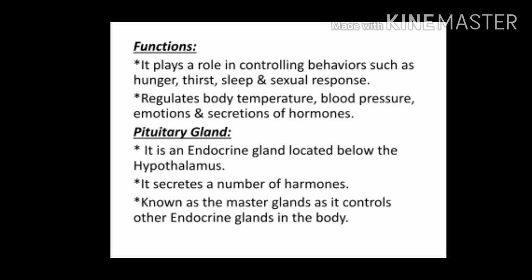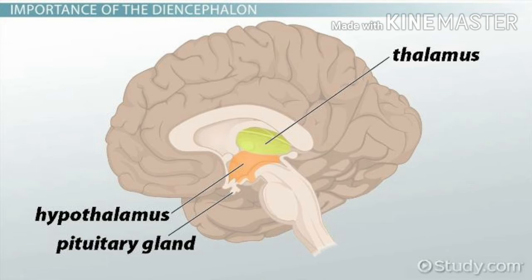Pituitary gland. It is an endocrine gland located below the hypothalamus. It secretes a number of hormones. It is known as the master gland as it controls other endocrine glands in the body. In this picture you can see the thalamus portion in green color and hypothalamus region in orange color. The hypothalamus region also contains the pituitary gland and pineal body. All these are parts of the forebrain.